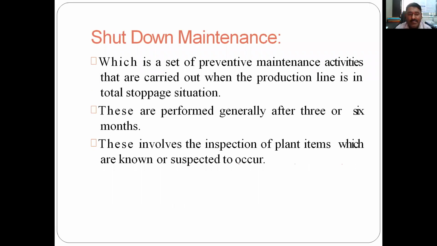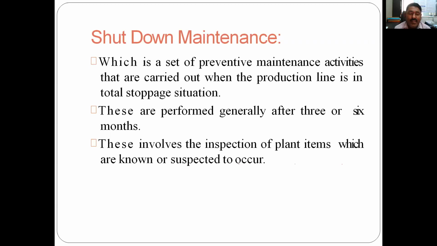Then shutdown maintenance. It is a set of preventive maintenance activities that are carried out when production is in a total stoppage situation. This is a shutdown not due to a breakdown. It is carried out when there is no use of the machine. I have already given you an example.